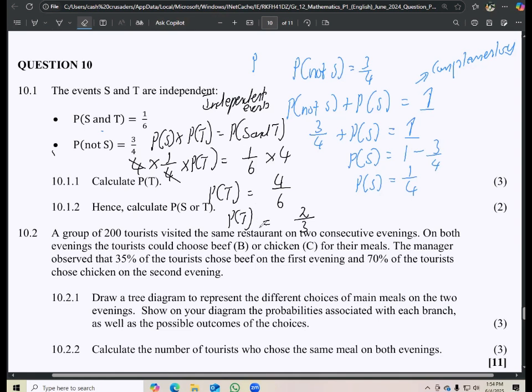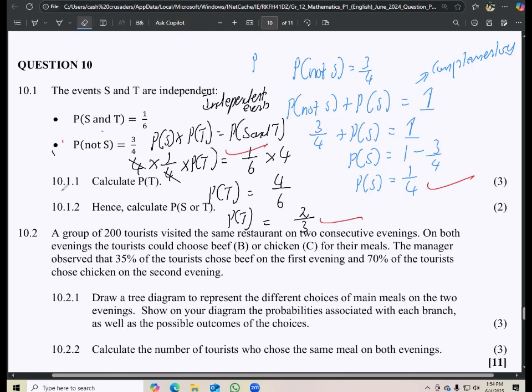So 2 over 3. Then, okay, it would be a mark for first finding P of S, and then a mark for having to now substitute that P of S into the formula, and then a mark for now finding P of T. So, okay, 3 marks just like that. And then they say, hence calculate P of S or T.